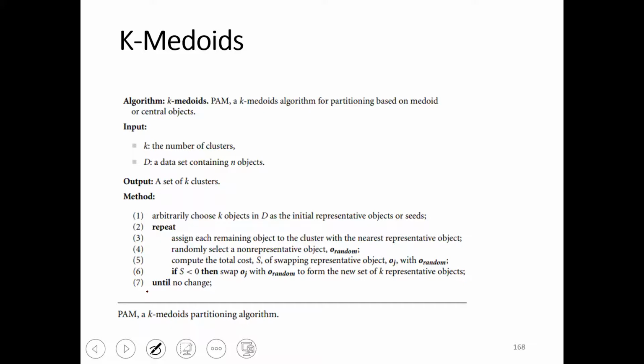For example, I am having points like this in the cluster. Suppose this is my cluster. If this particular point maintains minimum distance with all the other points of the cluster, that is, minimum average distance to all other points in the cluster, then that can be treated as a medoid or center of the cluster.